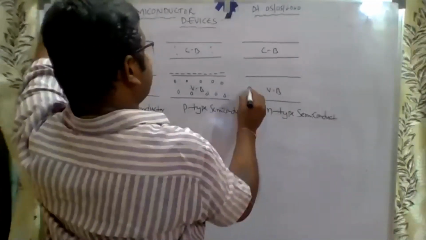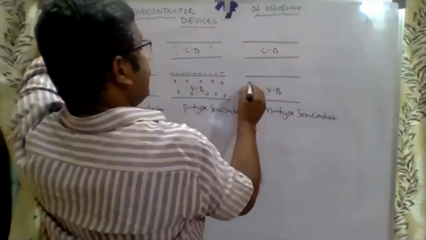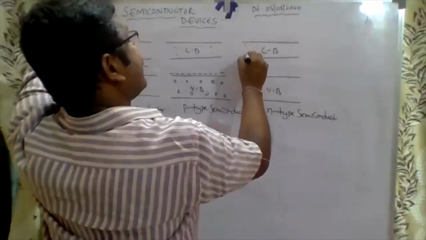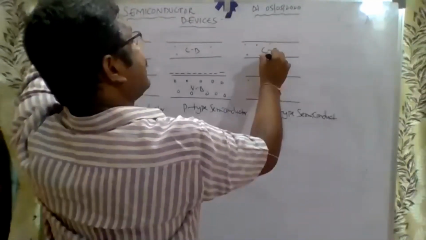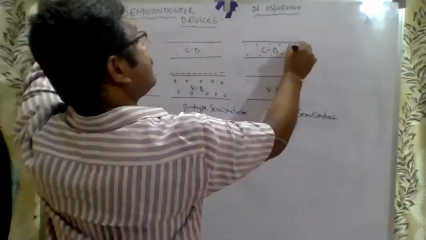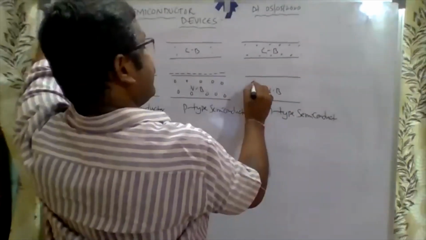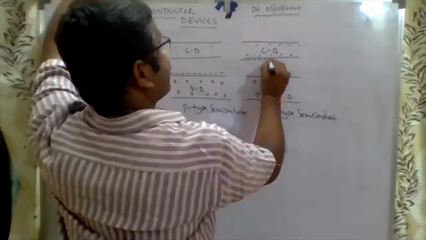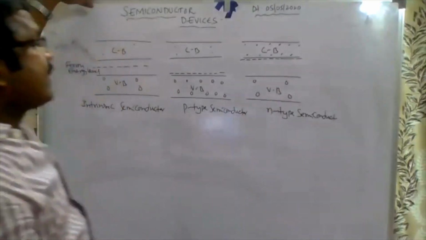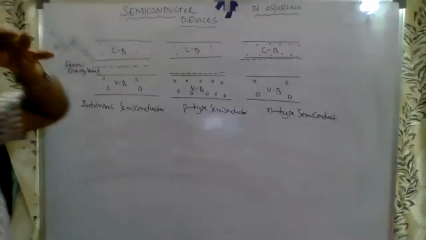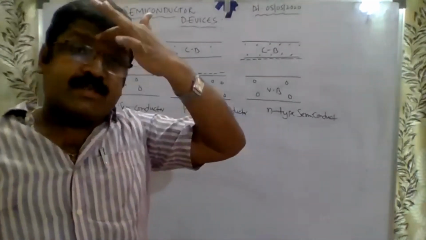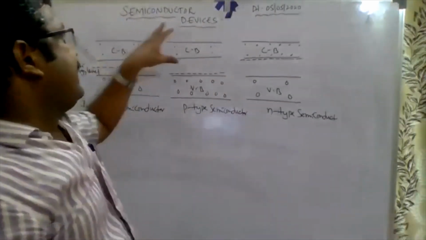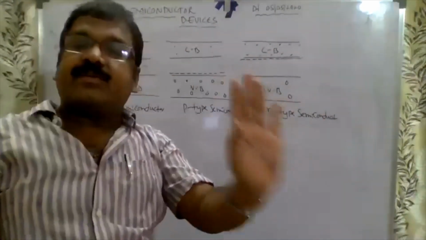In n type, the majority carriers are electrons. That's why more electrons are drawn here and fewer holes. That's why the Fermi energy level is near the conduction band. See, I repeat once again, within 2 minutes. What is this chapter actually? Semiconductor devices. Listen here, 2 minutes.